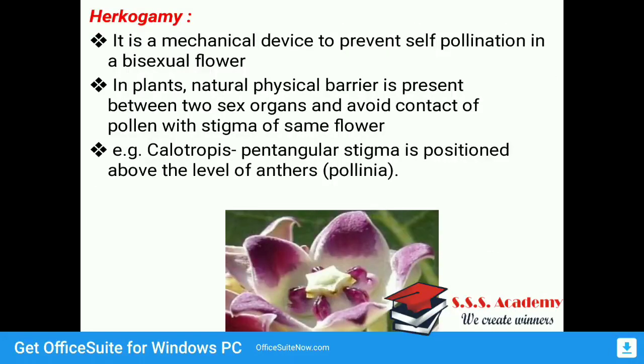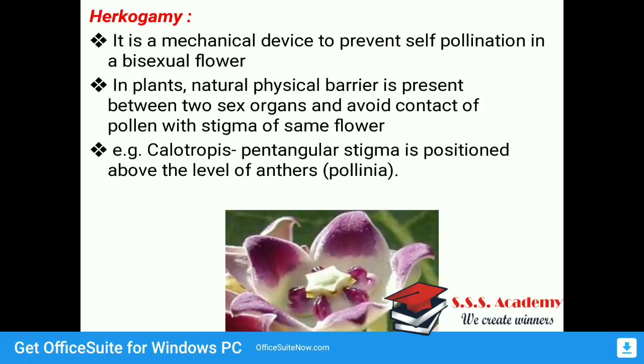Hercogamy, what it means? It is a mechanical device to prevent self-pollination in a bisexual flower. Okay, so Calotropis, if you observe, I have shown the picture downside. There is a pentagonal stigma present, right? In the middle you can see a somewhat whitish colored structure. If you observe it carefully, it is a pentagon. So that is the stigma of that flower.